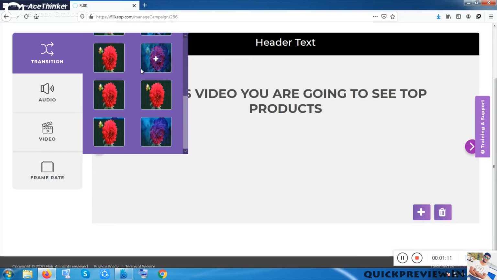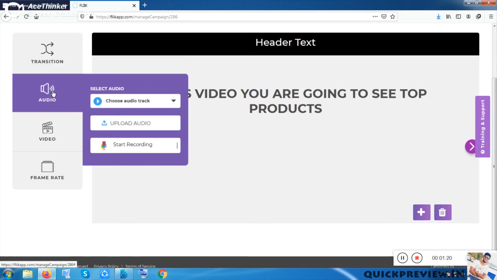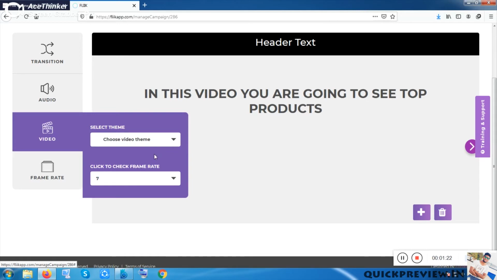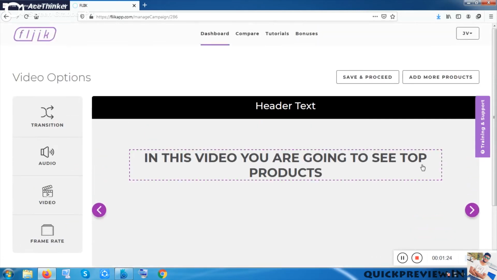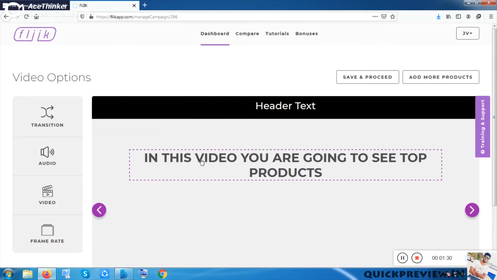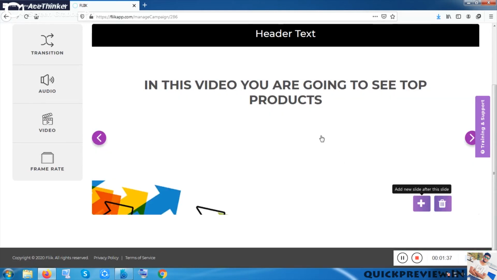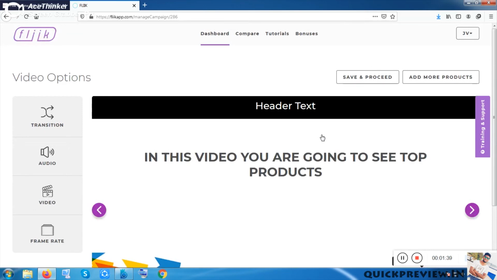And this is where you can easily customize your videos. This is the transition, this is the audio part, and the video and the frame rate. You can add slides easily, you can put everything here. You can just use a transition, you can use an image or anything from your previously saved images or videos.